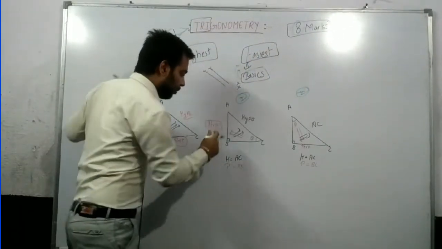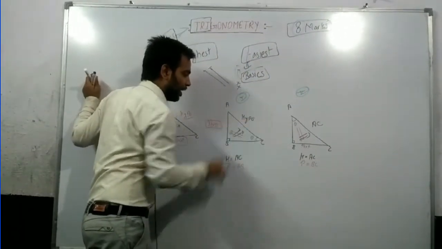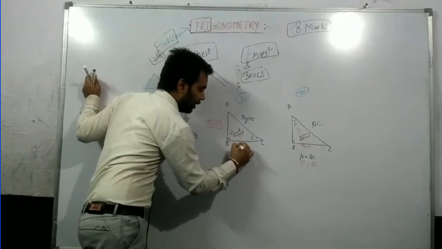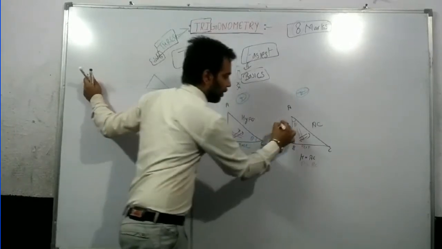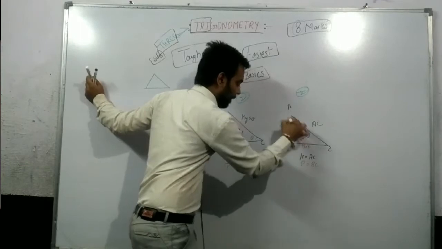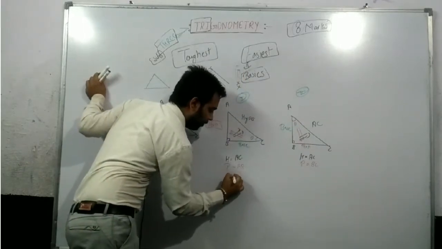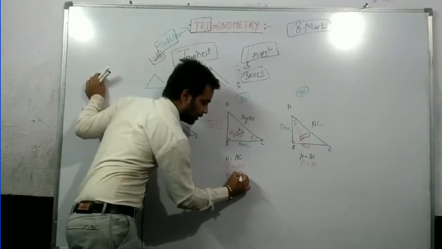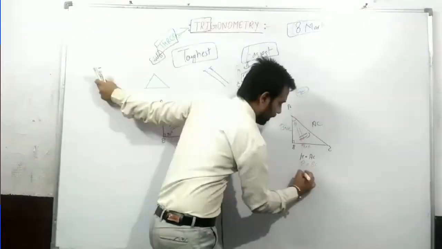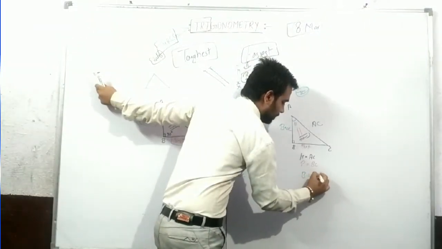Just learn one more thing: we have got two sides of the triangle. Now the remaining one is the base. That means in the first triangle the base is BC and in the second triangle the base is AB.